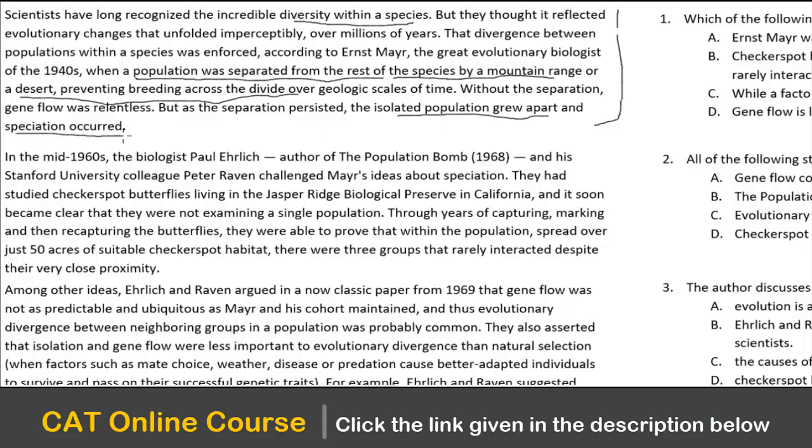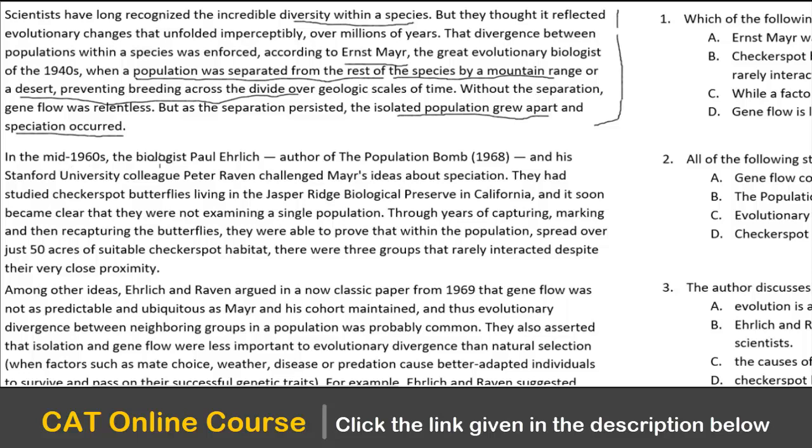So basically, what do you have here? That diversity, according to Mr. Meyer, is a result of populations being apart. And because they are apart, they cannot breed with each other. And that's the reason why the speciation occurred. Let's go and have a look at the second paragraph.